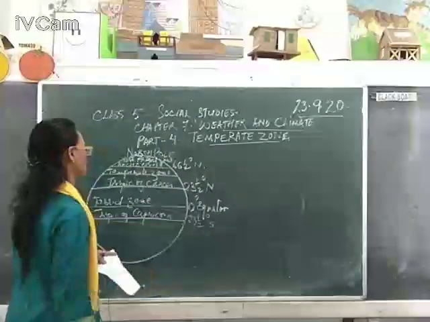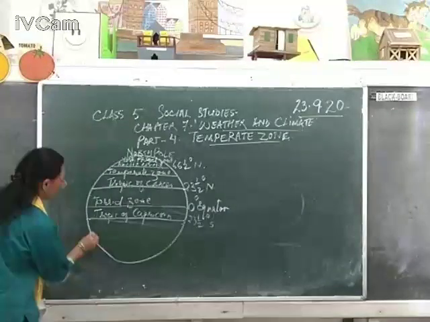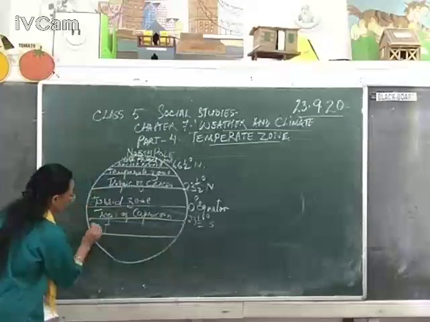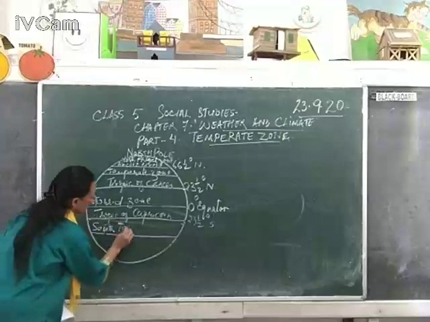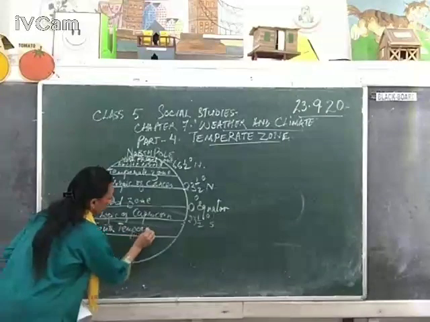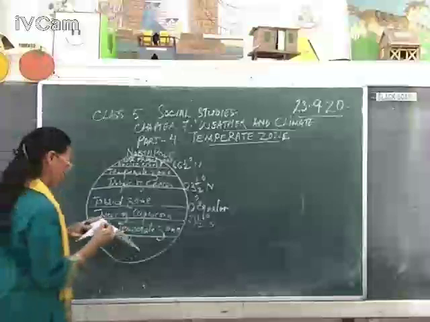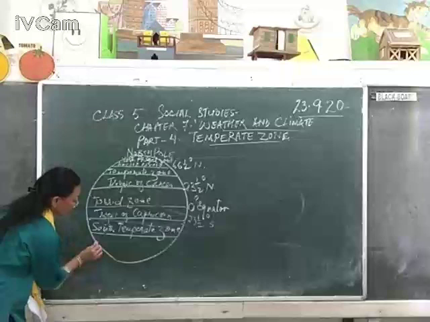We are facing towards south now. And just below Tropic of Capricorn, we have temperate zone. This is South Temperate Zone.